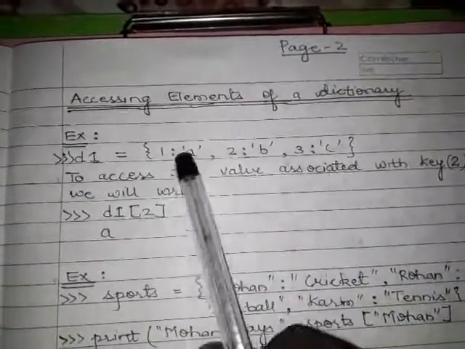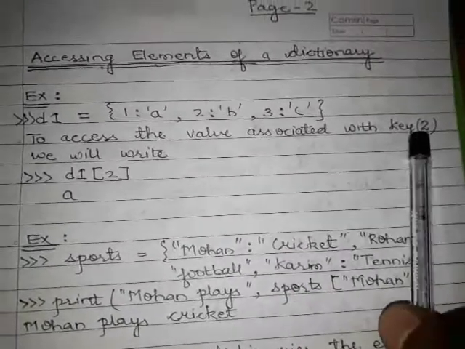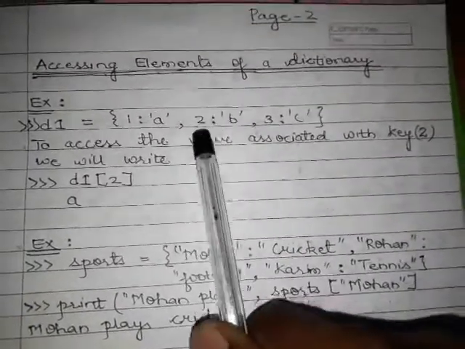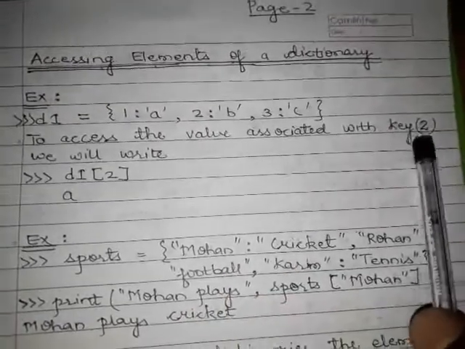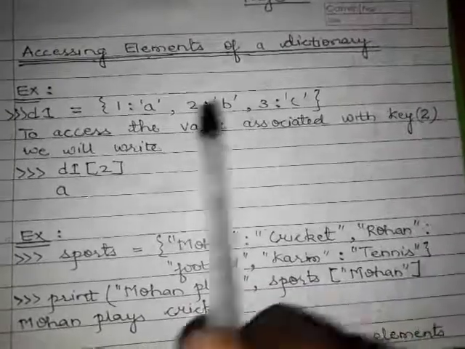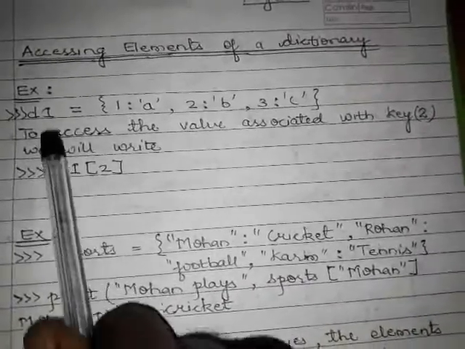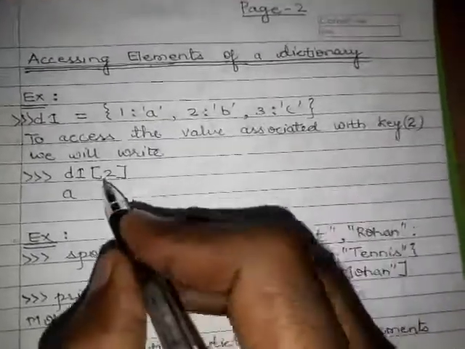Integer is immutable, so it is possible. To access the value associated with key 2, we have to know the key of this element. So how will you access? We will write D1 of 2. 2 here is the key.